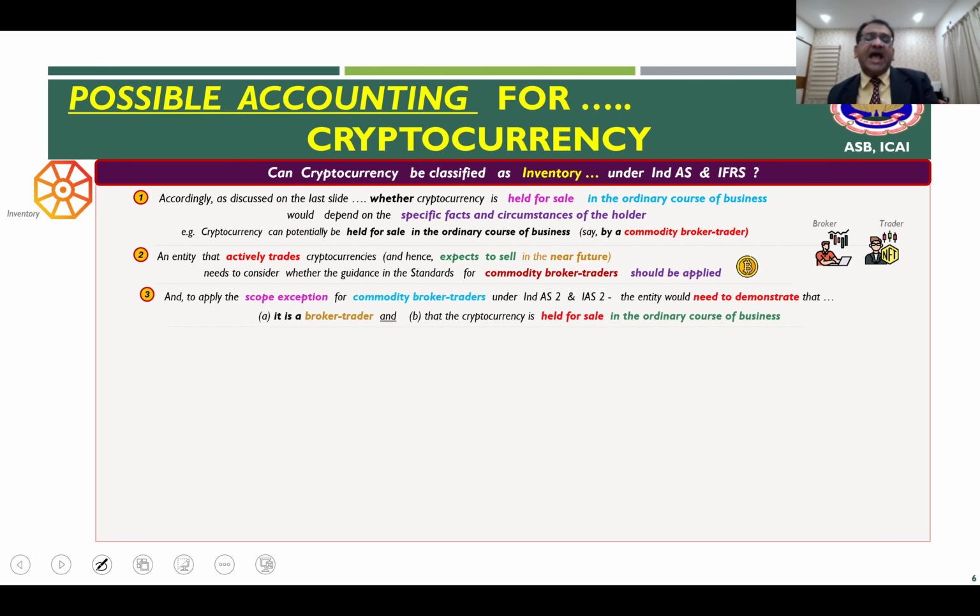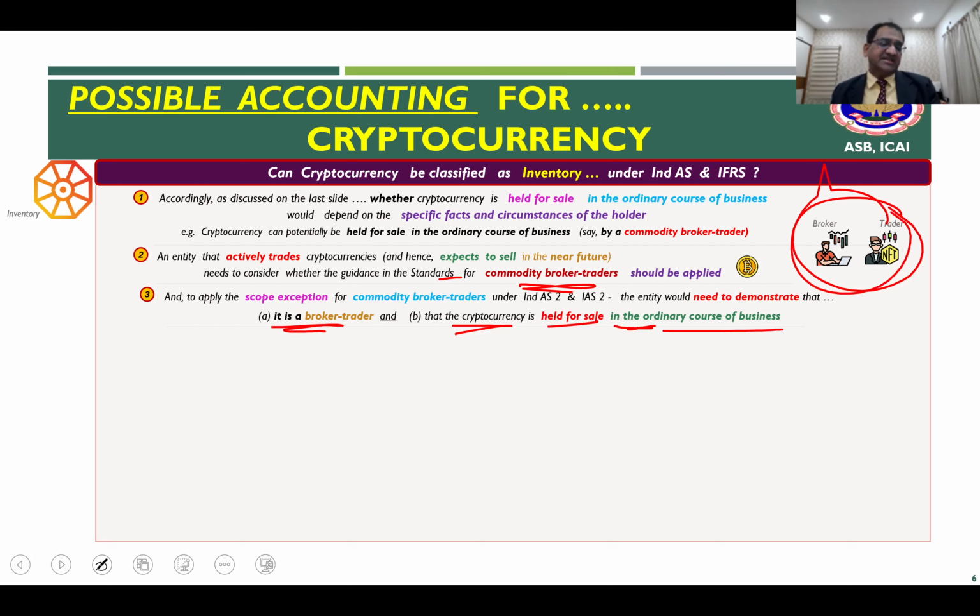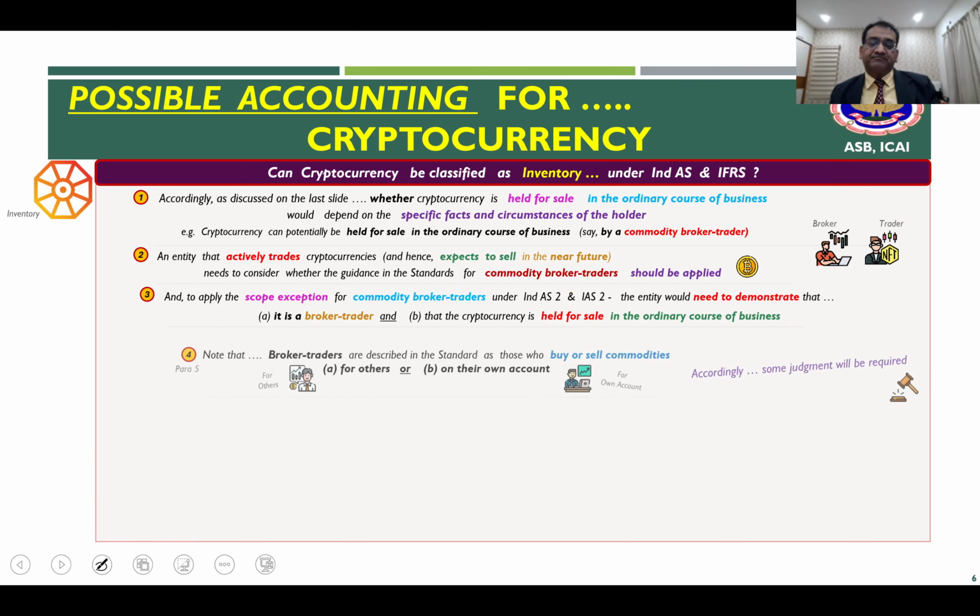Therefore, to apply the scope exception for commodity brokers and traders under these two standards, the entity needs to demonstrate that first it is a broker trader. They are basically in this business, and the cryptocurrency is being held by them for the purpose of sale in the ordinary course of business. That means they are holding it like an inventory of, let's say, finished goods, as we saw in the last slide.